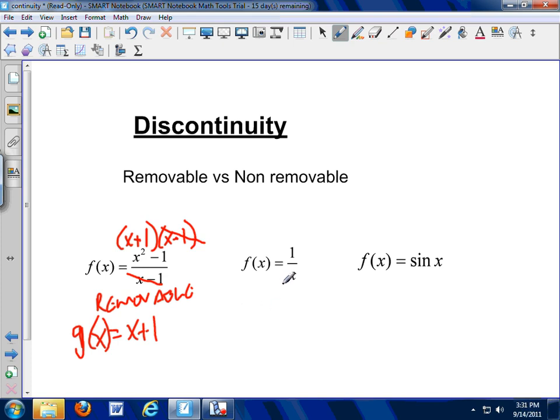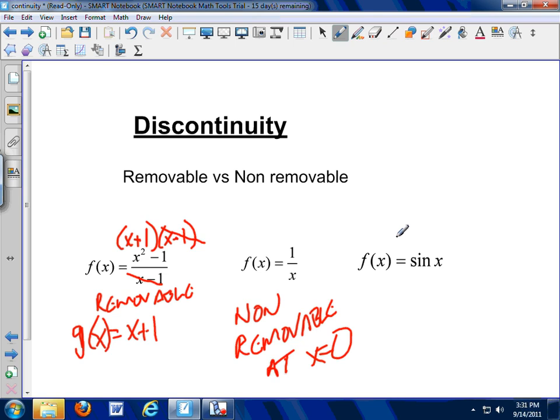Can I do anything to get rid of that 1 over x? Can I factor 1 into something else? Probably not. So this one is a non-removable discontinuity. Can't factor it out, can't remove it, can't get rid of it. And where is it not removable? At x equals 0. Okay?